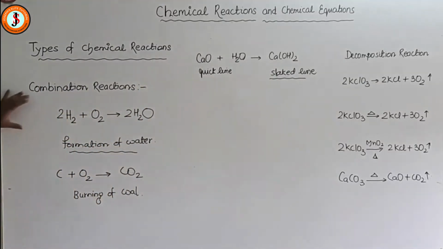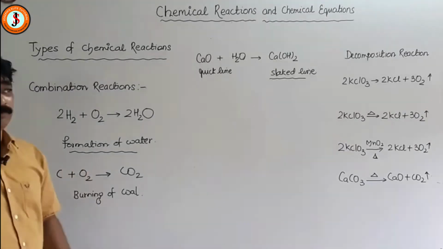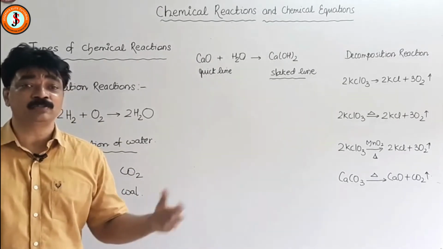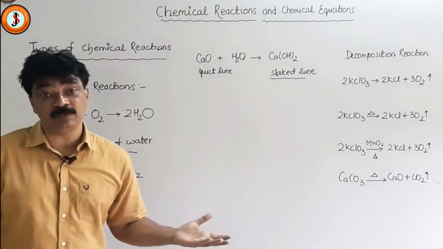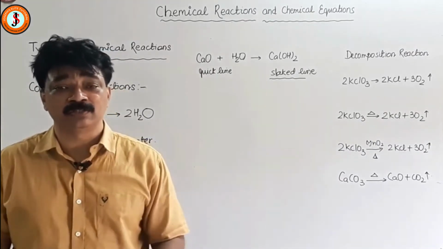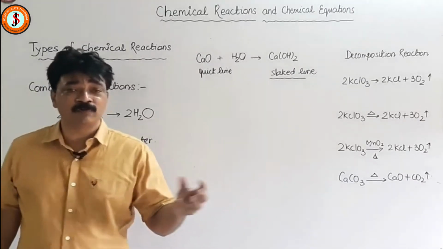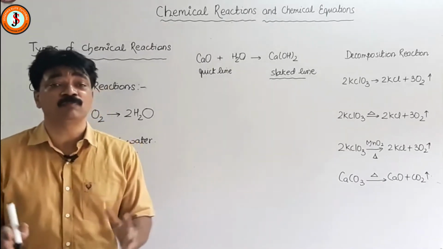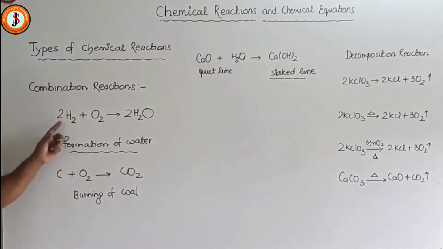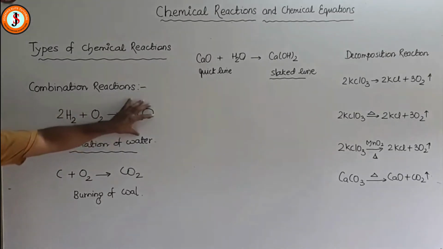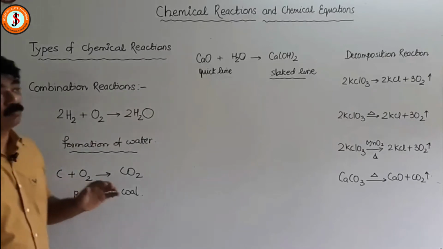Now this is combination reaction. A combination reaction has got literal meaning. What is the meaning of combination? Suppose there is rain and there are fewer students in standard 10 A, B and C. So what the teacher does, they combine the classes. That means whoever have come in the different sections, they all come and sit down in one section. So 4 classes have become one. Same way here, there are 2 reactants or more than 2 reactants and there is a single product. So such reactions are called combination reactions.